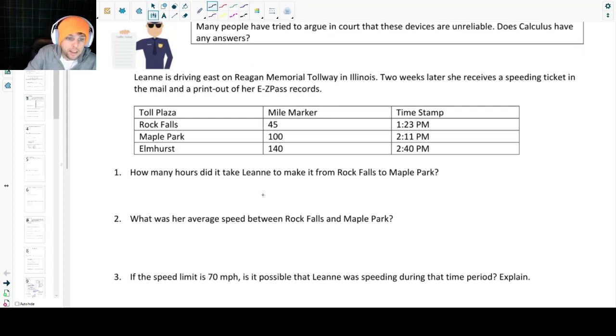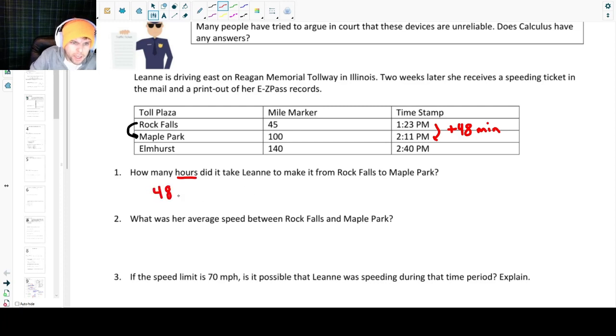First question says, how many hours did it take Leanne to make it from Rock Falls to Maple Park? So we're looking at this trip here from Rock Falls to Maple Park. And time-wise, we can see here from 1:23 p.m. to 2:11 p.m. is the time that we have there. And if we do our calculations, that's an increase of 48 minutes. It does ask us in hours, so we're just doing a quick unit conversion there.